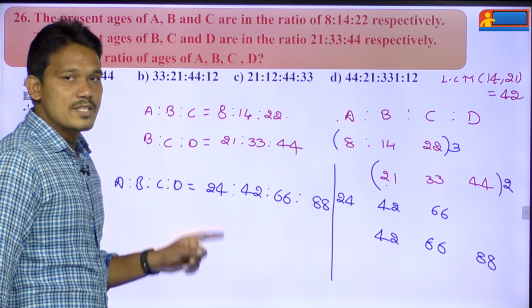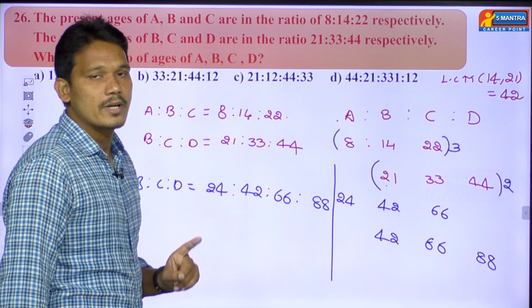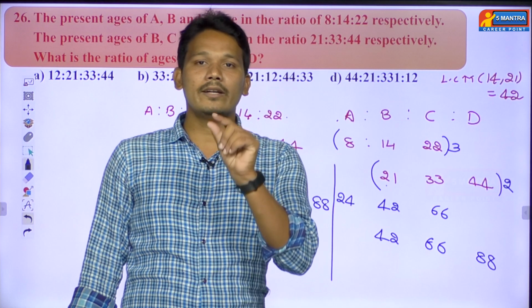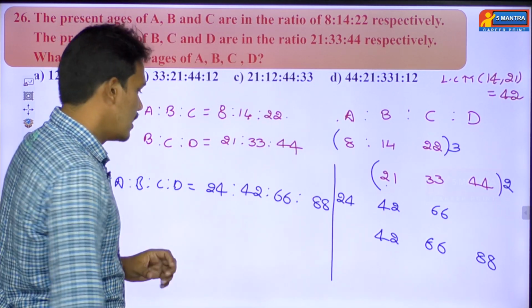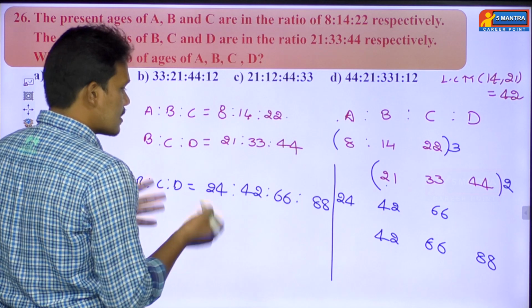But see here, this is not a perfect ratio. What is the property of the ratio? Ratio must be in its lowest terms. So yesterday I discussed what is the meaning of lowest term, right? So just to cancel the things, if there is any common thing, just cancel that.